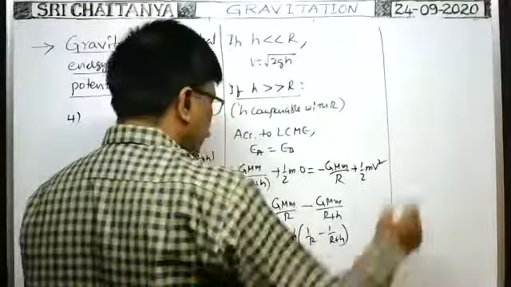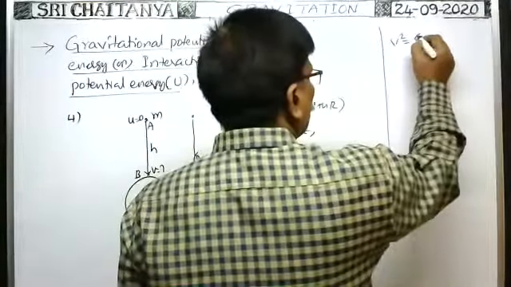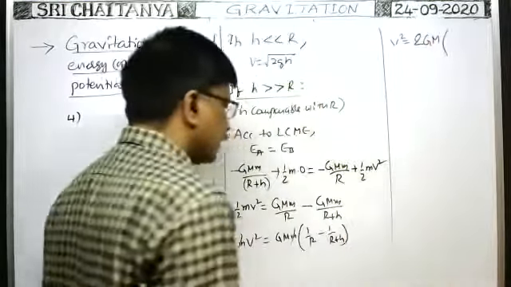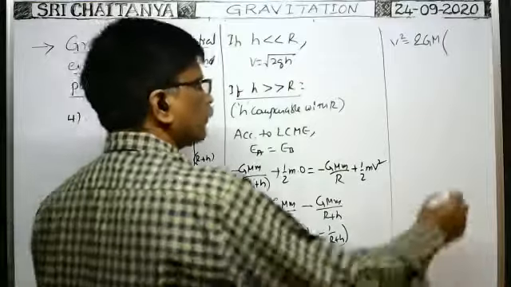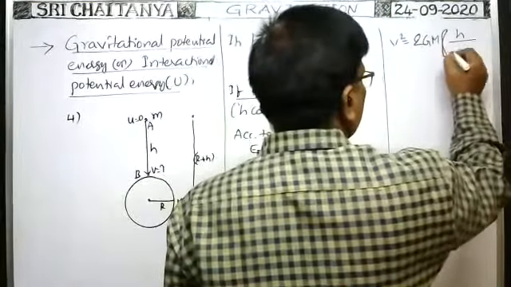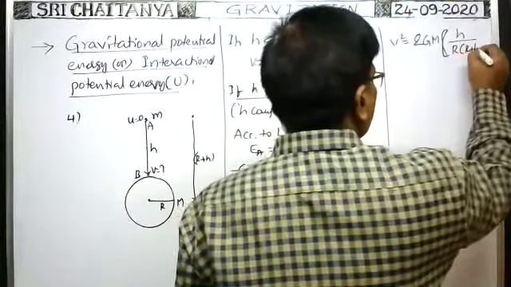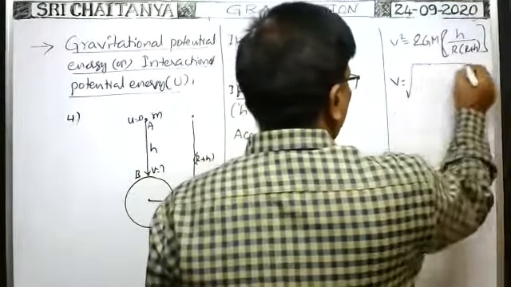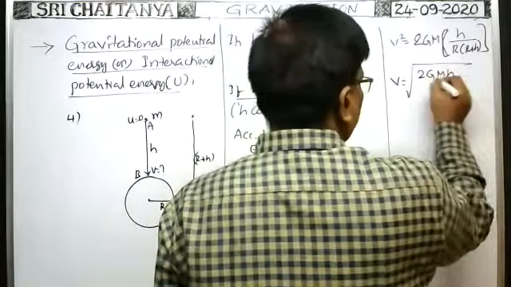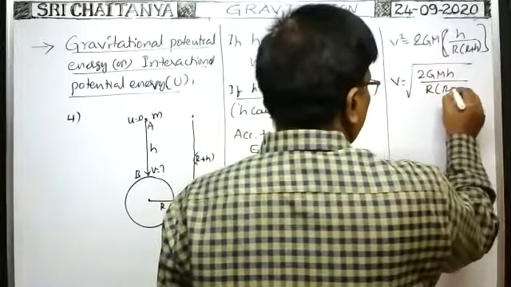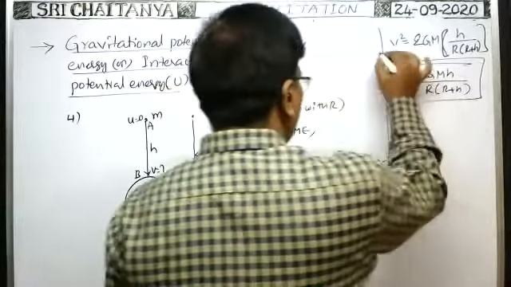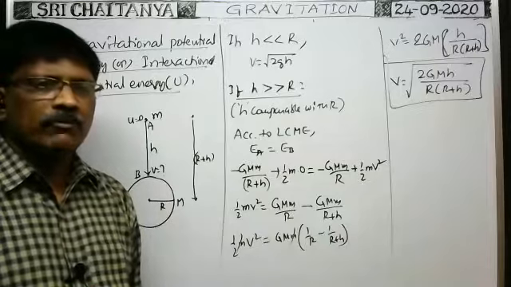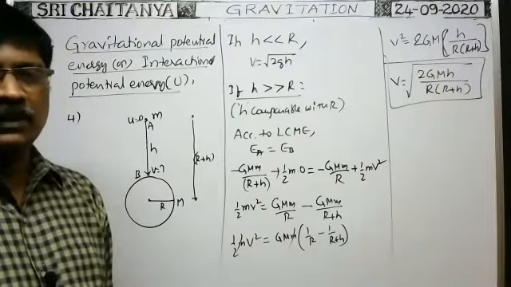Therefore, v square is equal to 2GM into, when you take LCM, you will get h by R into R plus h. That's all. Therefore, v is equal to root of 2GM h by R into R plus h. It is the velocity acquired by the body before it reaches the surface of the earth.